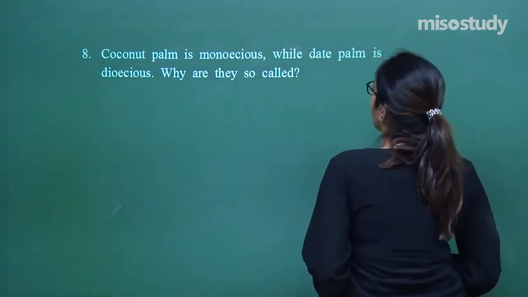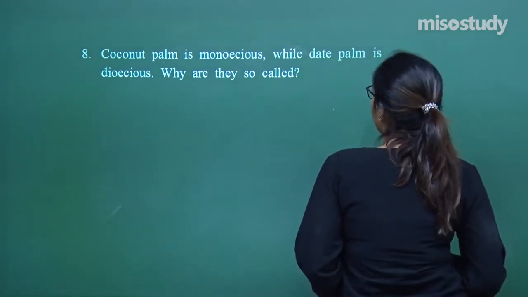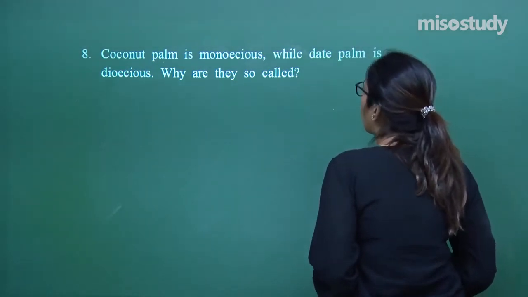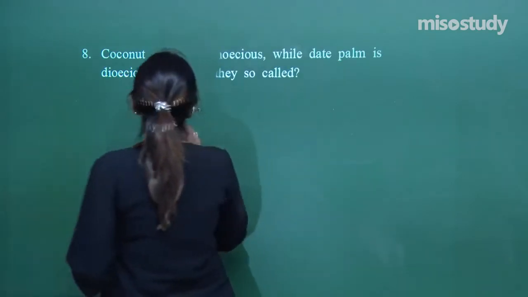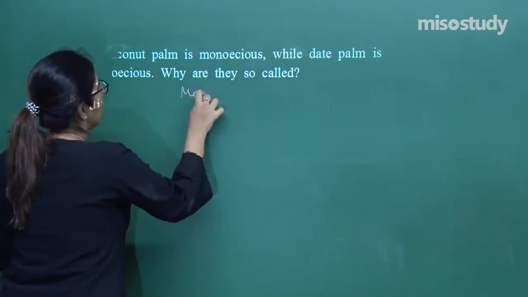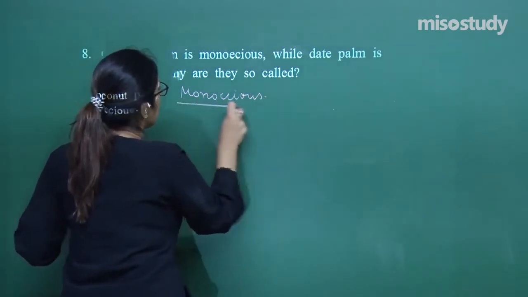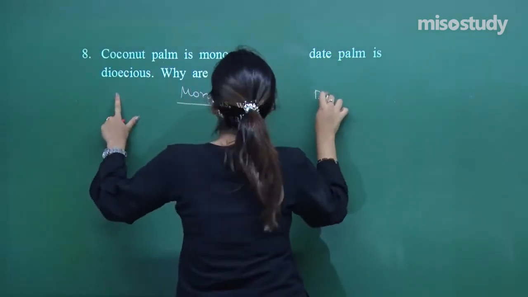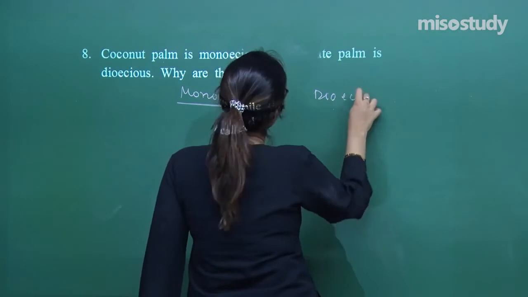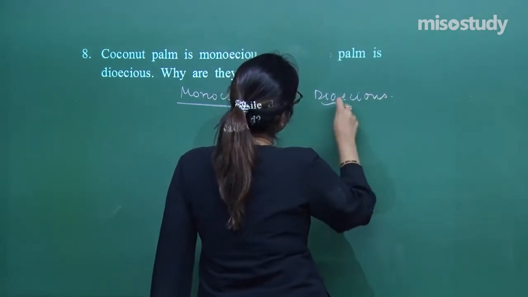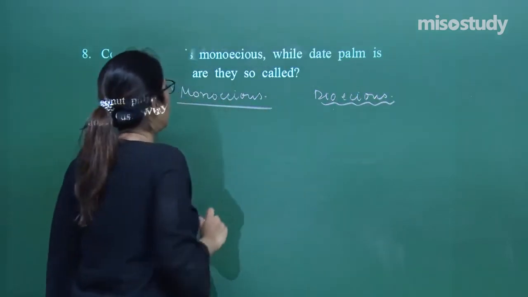Coconut palm is monoecious while the date palm is dioecious. Why are they so called? Now I have 2 words, monoecious and dioecious. Listen to this very carefully.